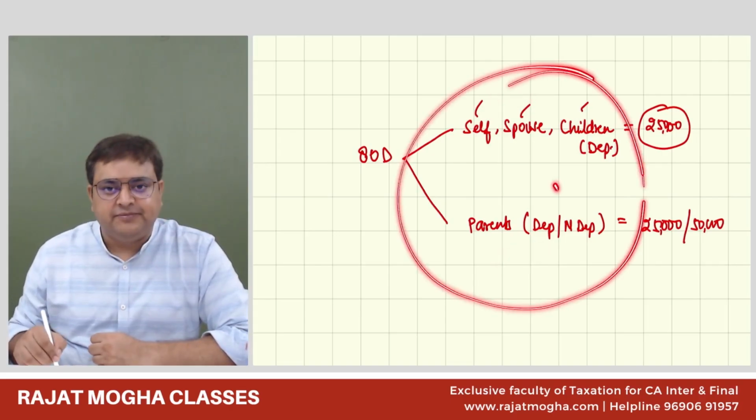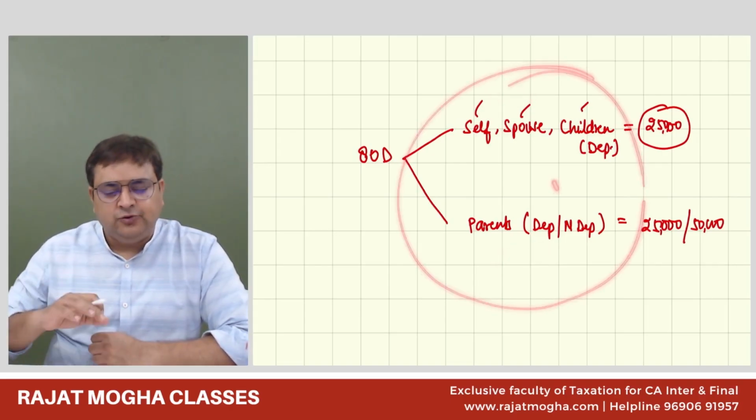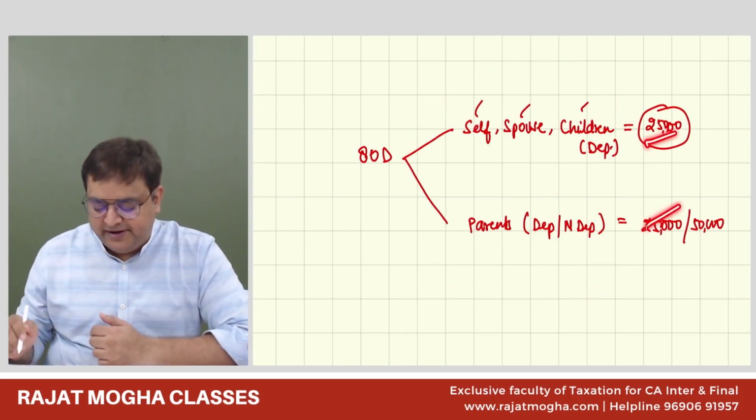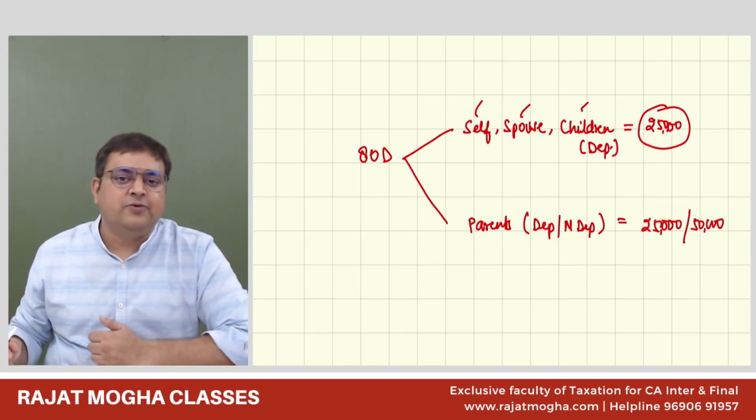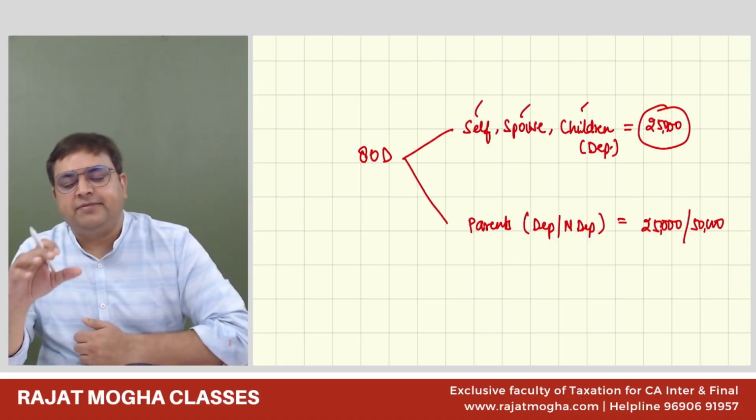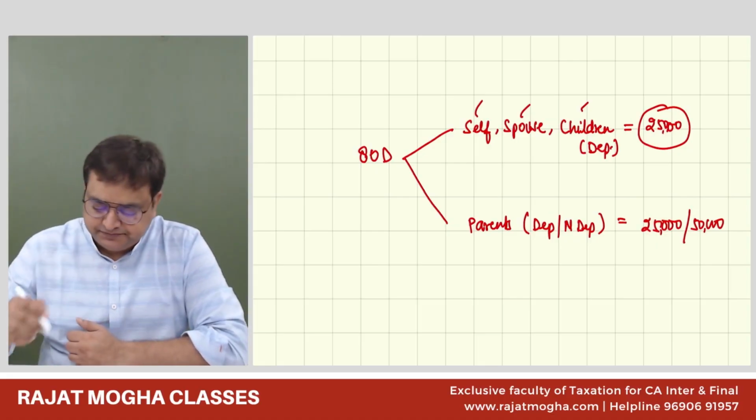5,000 for both of them. Right? And that too, it is within this overall limit. It is not an additional limit. It is within this overall limit. And preventive health checkup can be paid in cash.